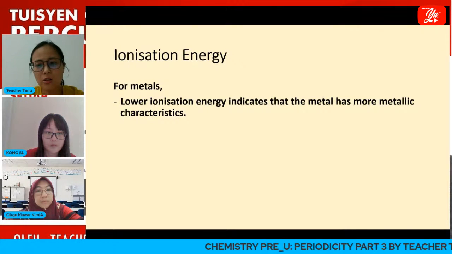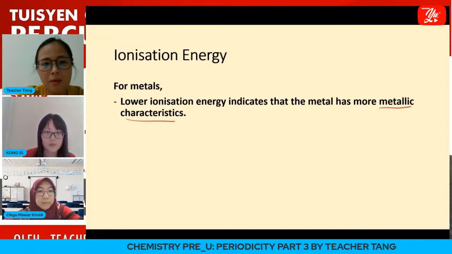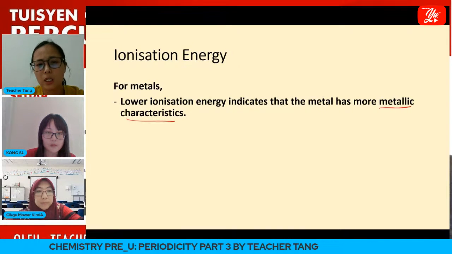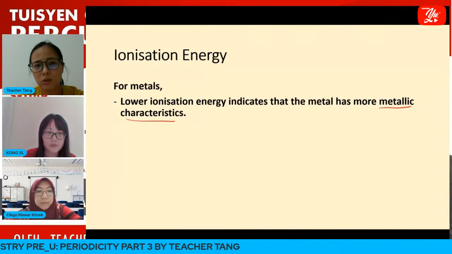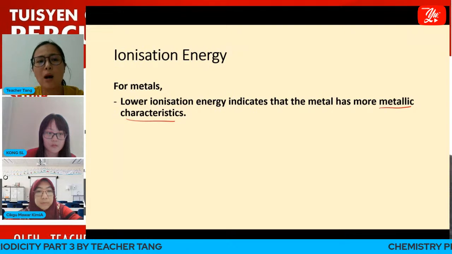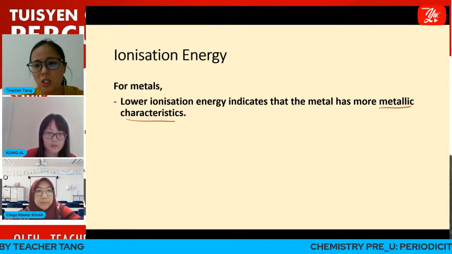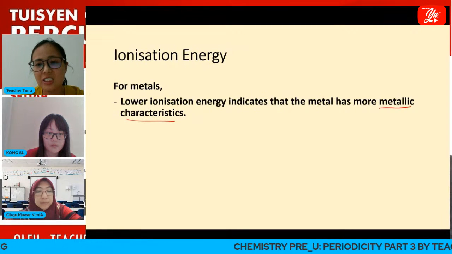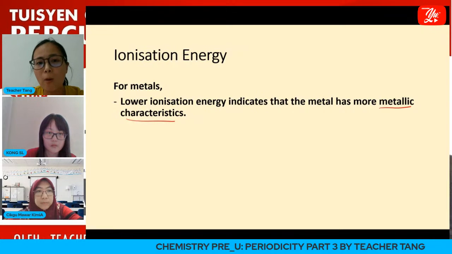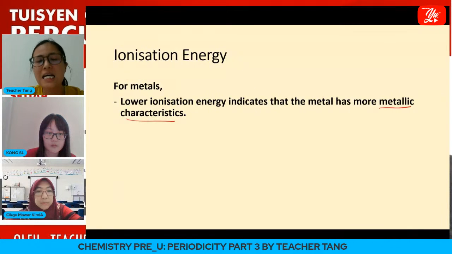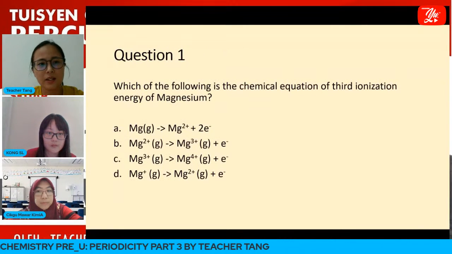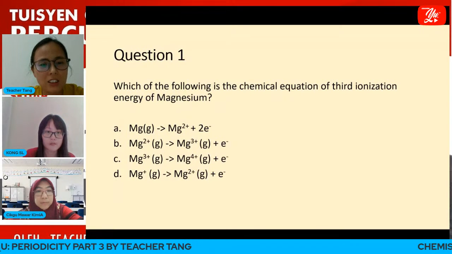So metallic characteristic means how easily they donate electrons. If a metal easily donates electrons, it will have lower ionization energy, or in other words, less energy is needed to remove 1 mole of electrons from metal atoms. So now we move on to look at question 1.